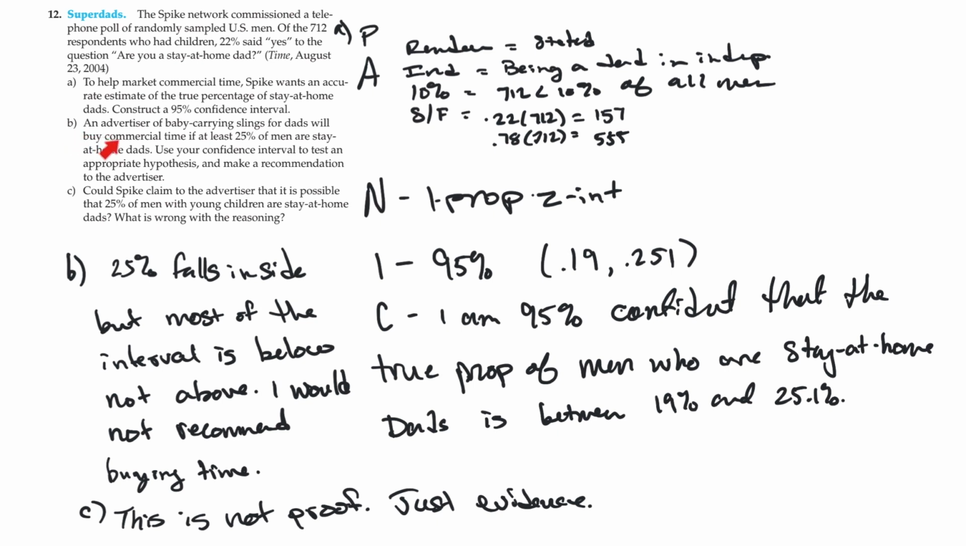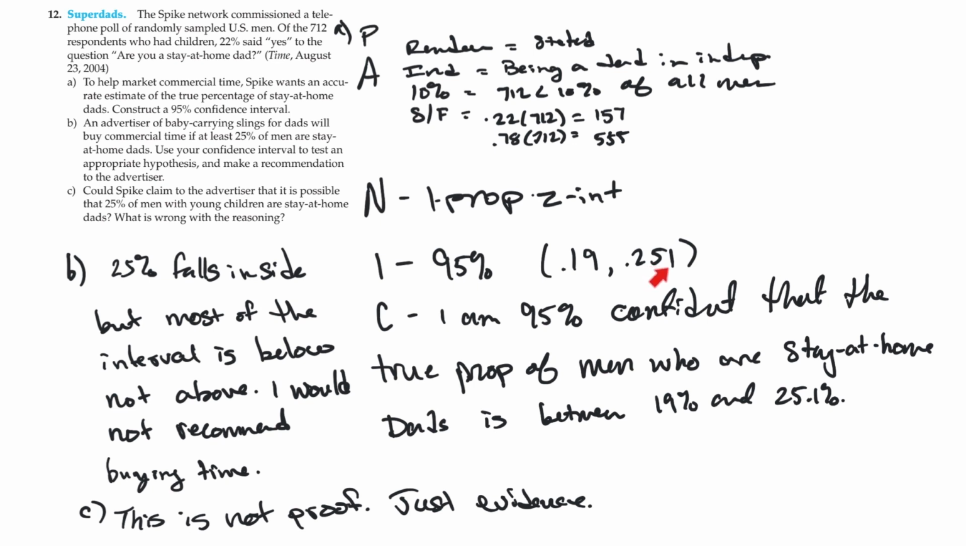Part B is asking if you had somebody that was willing to pay for commercial time, if at least 25% of men are stay-at-home dads, then use the confidence interval to make this recommendation. Now, this is kind of tricky because 25% definitely falls inside my interval. However, the advertiser wants it to be 25 and up. If I'm looking at this, then I'm looking at an interval where 25% is at the very high end.